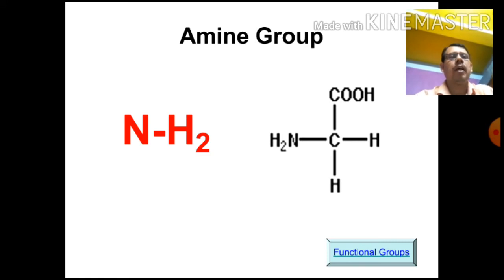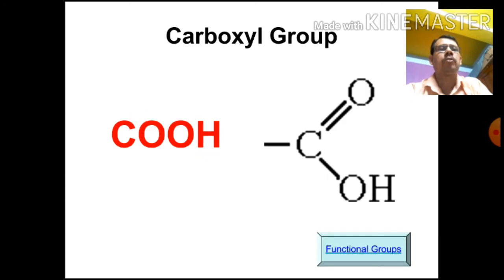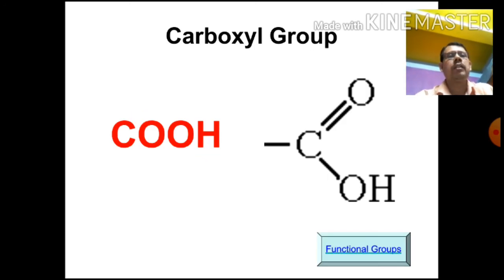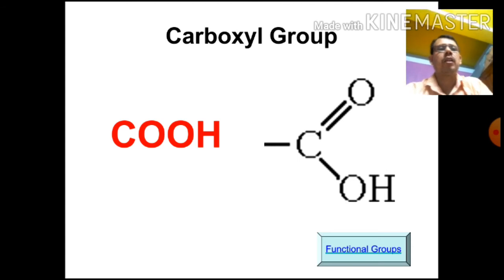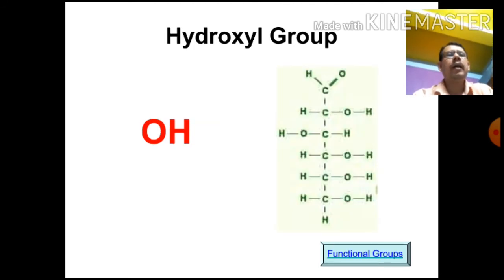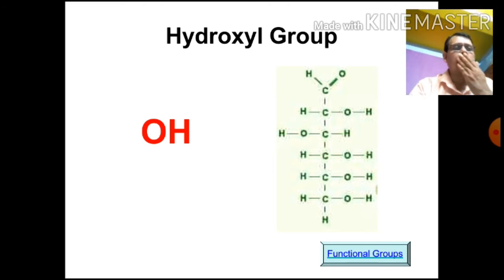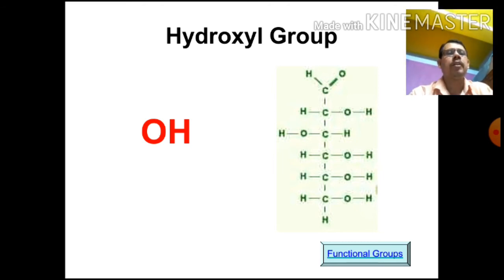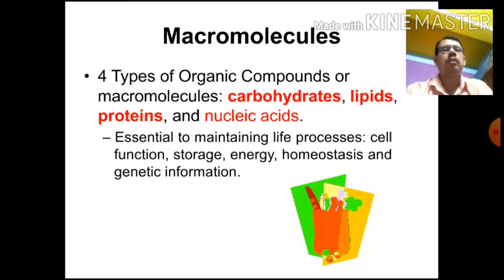The amine group, the amino functional group NH2, is present in amino acids, and in the carboxylic group there is COOH. Sometimes compounds contain carboxylic and hydroxyl groups. Here is the structure of glucose, which contains five hydroxyl groups, or sometimes ethyl alcohol, which also contains a hydroxyl group.